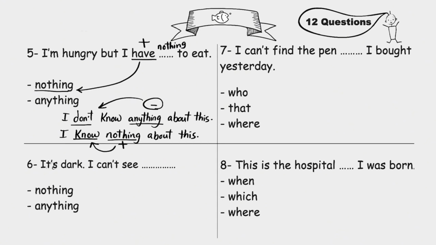You answer this one. It's dark. I can't see blank. Nothing or anything can. Negative. Follow this rule and answer.